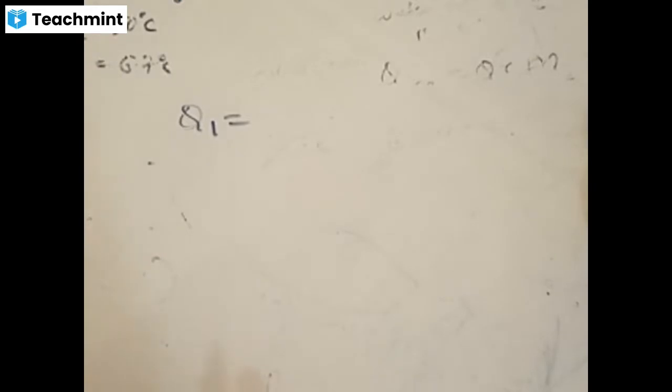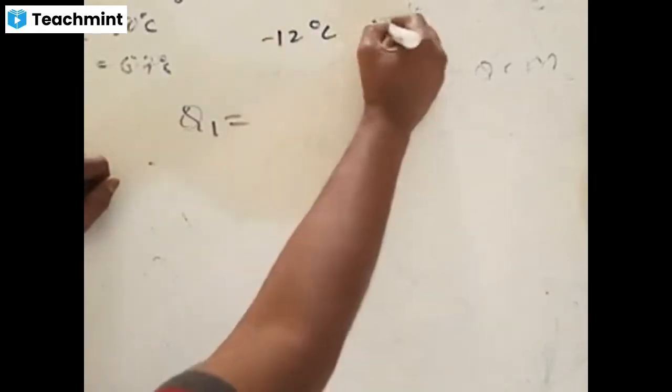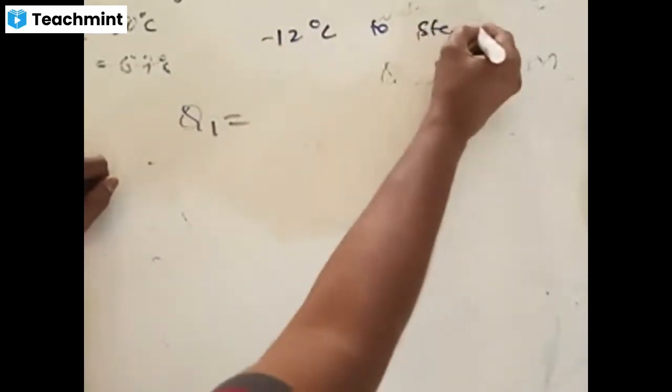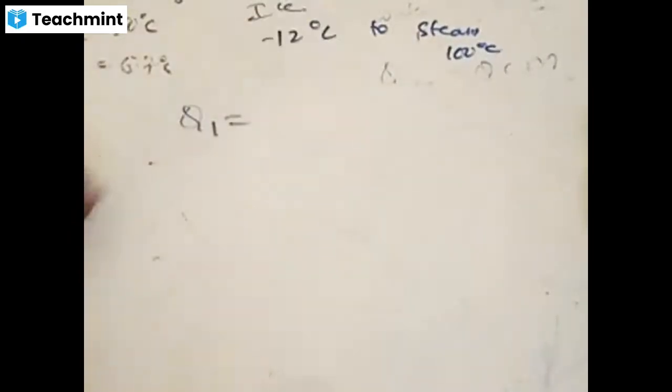Q1. Here we are talking about conversion of ice at -12 degrees Celsius to steam at 100 degrees Celsius. May I know what is the first step in this? There would be 4 steps, as I told you earlier. What would be the first step here?